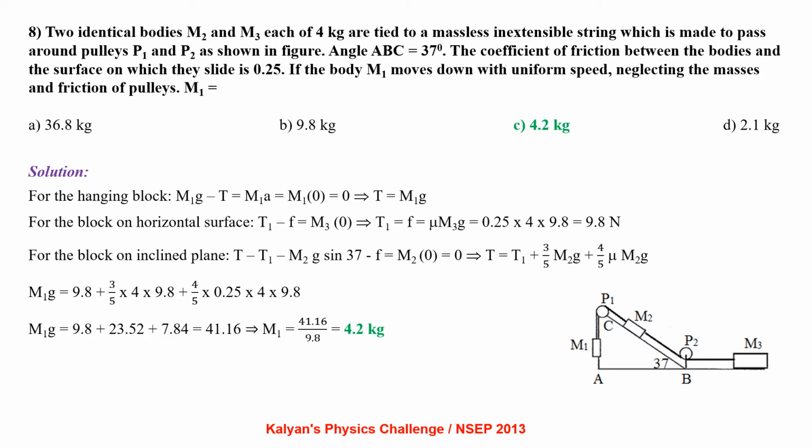For the block on the inclined plane, we can write T − T1 − M2g sin 37° − F = M2 × 0, which gives us T = T1 + (3/5)M2g + (4/5)μM2g. Upon simplifying, we get M1 equal to 4.2 kg.